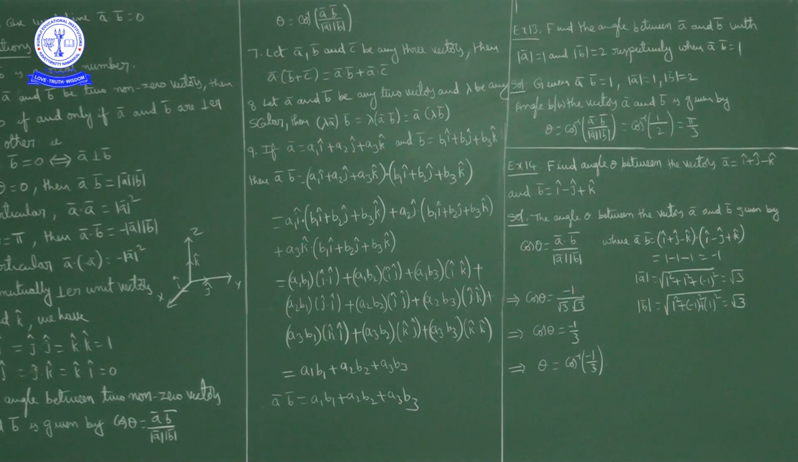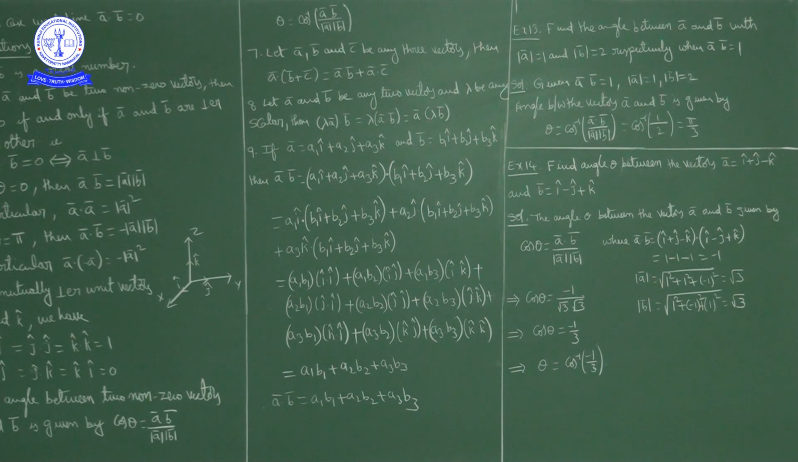Okay, next question, Example 14. Find the angle theta between the vectors a bar is equal to i cap plus j cap minus k cap and b bar is equal to i cap minus j cap plus k cap. Angle theta between the vectors a bar and b bar: theta is equal to cos inverse of a bar dot b bar upon magnitude of a bar into magnitude of b bar. So cos theta is equal to a bar dot b bar upon magnitude of a bar into magnitude of b bar we can write, no? This is the cos theta formula.